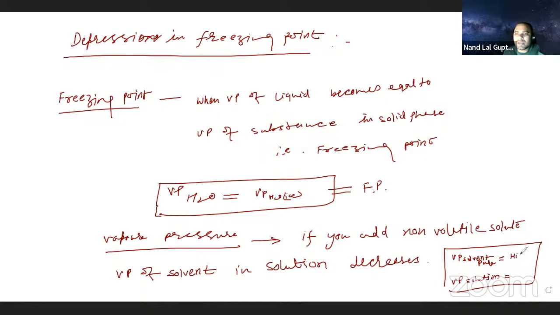So it is going to be high and this is going to be low. Now, if I write the depression in freezing point, how are we going to represent this one? We are going to represent by delta TF.